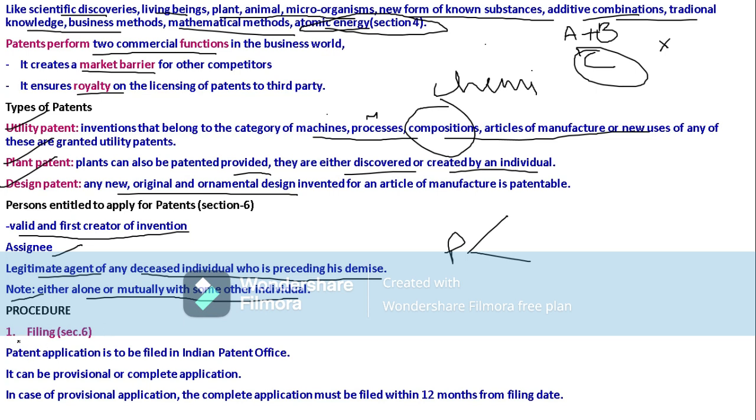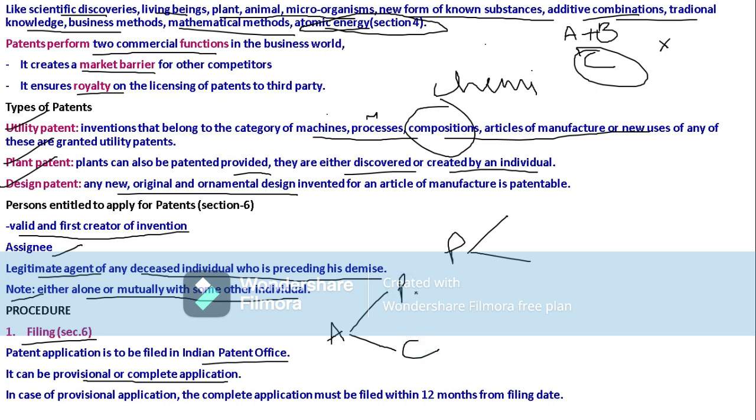So first one is filing. What does filing mean? The patent application is to be filed in the Indian Patent Office. First and foremost thing is where we should file, that is, in the Indian Patent Office. We have to go there and file our application. It can be a provisional application or a complete application. So in this application there are two aspects: one is the provisional application, the other one is the complete application.